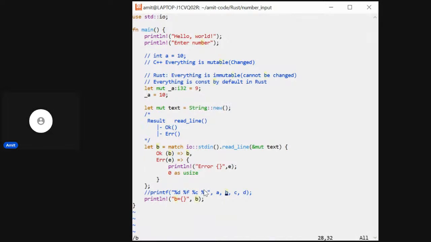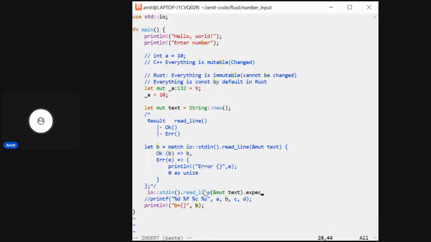Okay, we have taken a string, we have done IO, stdin, readline, mutable text, and we have provided a guess. Okay, in place of this, we can also provide, let me copy this, and so this is how this match is actually handled.